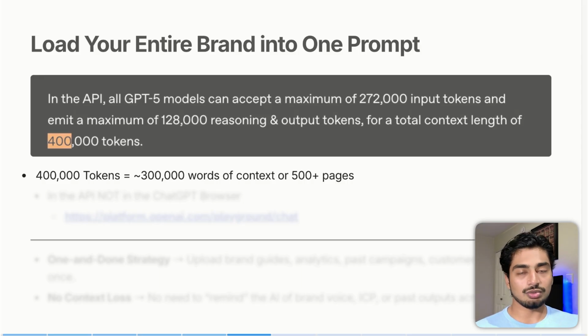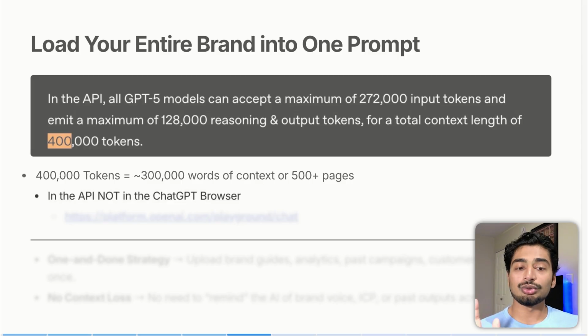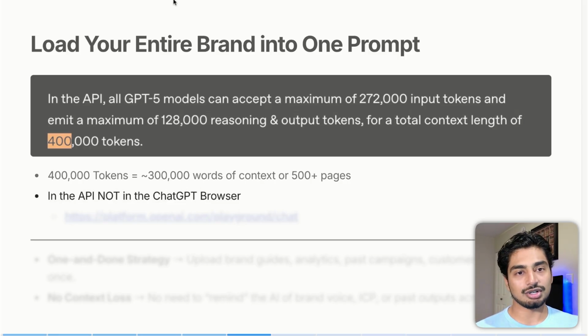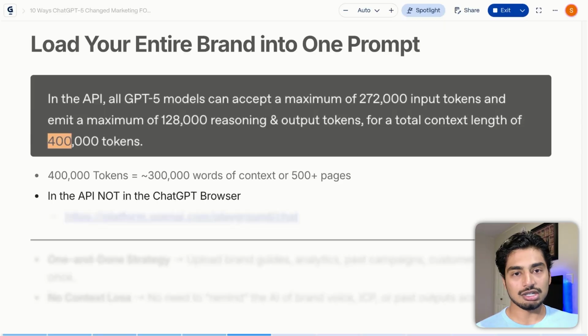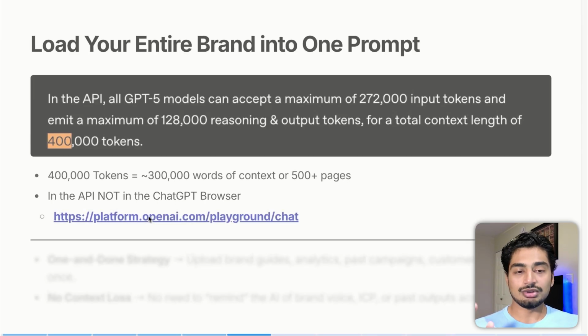One thing I used to get frustrated with is small context windows, because I just want to dump information in there, because the more information a model has, the better it's going to do. Now you're able to do that through the API, not in the ChatGPT browser. So there's not 400,000 tokens in the ChatGPT browser. It's in the API. And to navigate to that, you want to go to